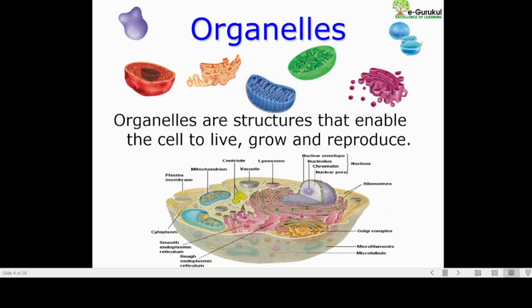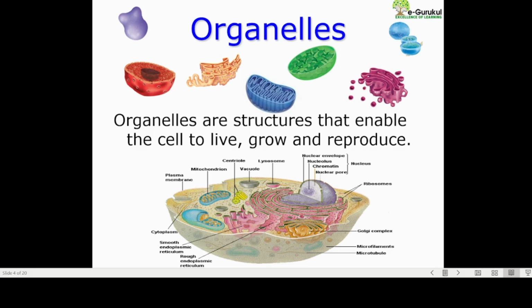That means these organelles are important to give a structure to a cell and to let it live and grow with reproduction. In higher grades, you will understand that cell reproduction is a cell division process, which is a complex process in which we study how a cell forms two or more cells.